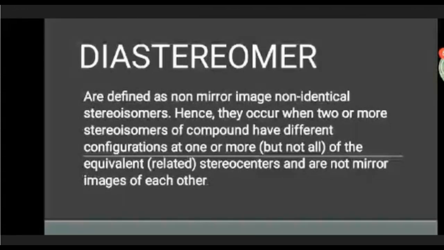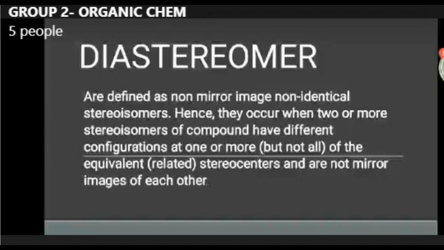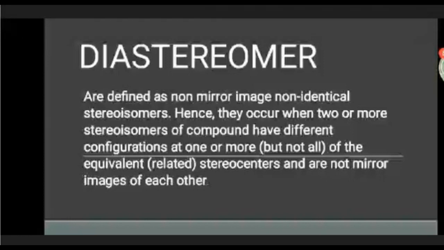I will discuss the diastereomers and the differences between enantiomers and diastereomers. Diastereomers are defined as non-mirror image or non-identical stereoisomers. Hence, they occur when two or more stereoisomers of a compound have different configurations at one or more, but not all, of the equivalent or related stereocenters and are not mirror images of each other. So when we say stereoisomers, these are two compounds that are the same but not the same in configuration or arrangement.